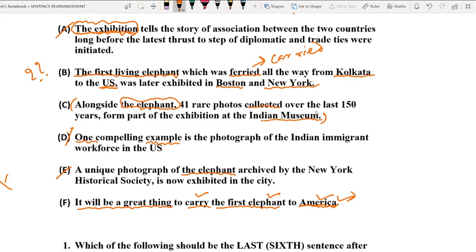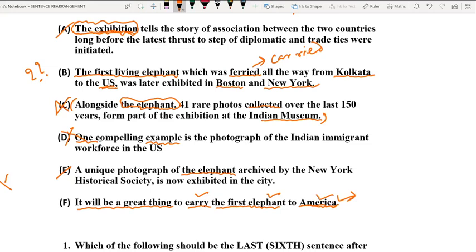It doesn't have any information about the elephant being carried to another place, and hence option C cannot be the second option. Option D can be outrightly eliminated because there is no information provided about an elephant anywhere. So option D cannot be the second sentence as well.